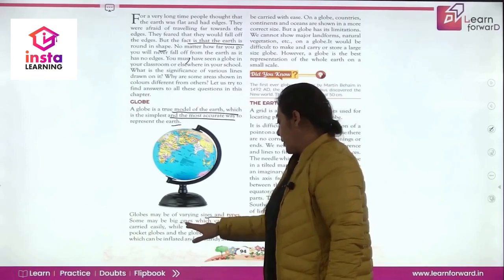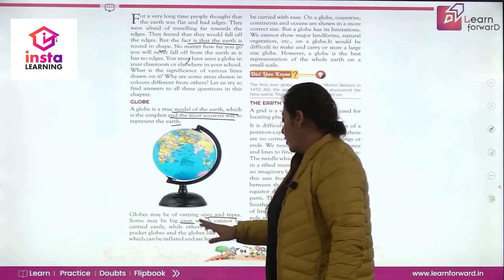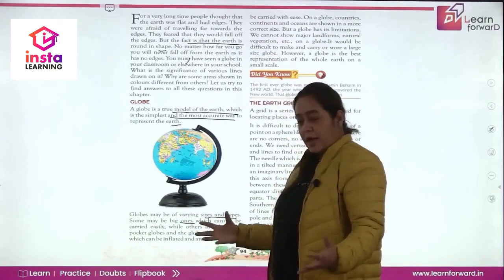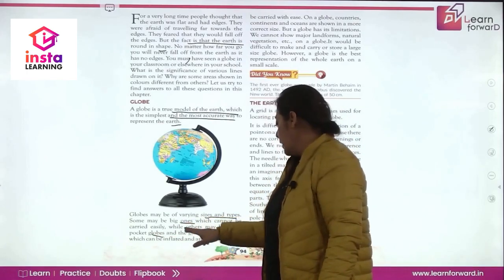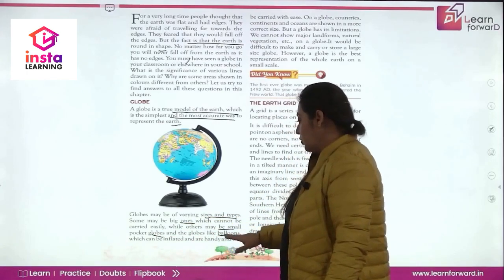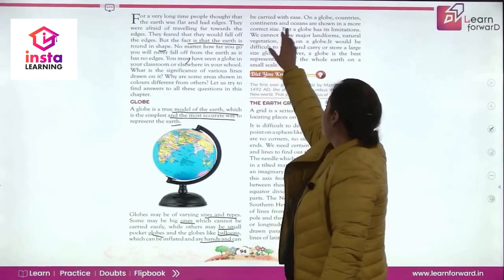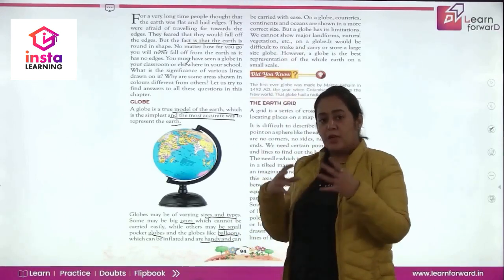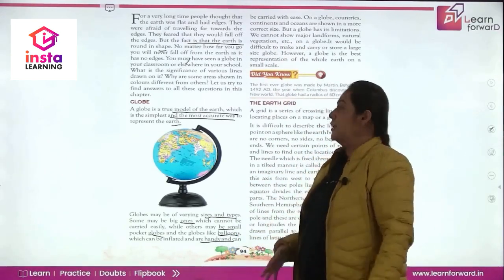They can be big ones which cannot be carried easily, while they can be small ones which you can actually carry. They can be pocket globes, and there can be globes like balloons which can be inflated and handy and can be carried to the beach. So आप उसमें हवा भर सकते हो, साथ में ले जा सकते हो, हवा निकाल सकते हो, and then you can carry it easily, right?